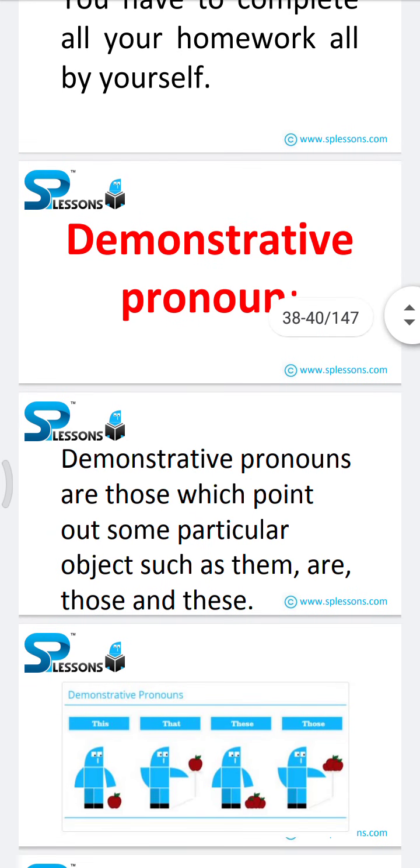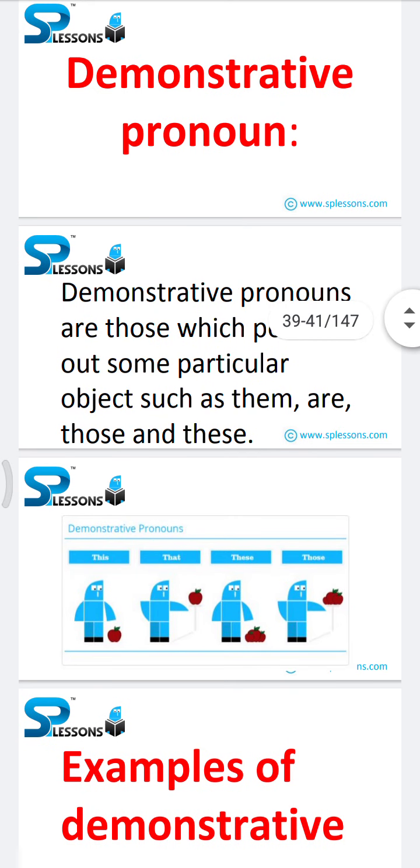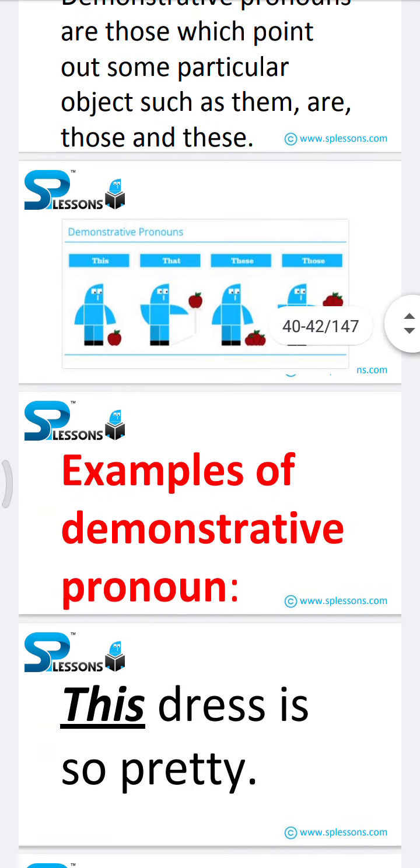Demonstrative pronouns are those which point out some particular object, such as this, that, these, and those. I have provided one clear example for this demonstrative pronoun category. Once check, we will regularly use these words, this, that, these, those, as demonstrative pronouns.